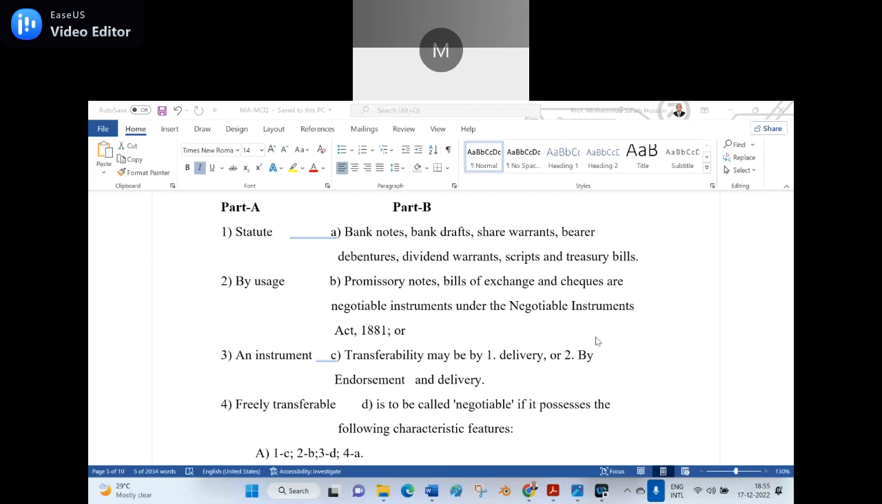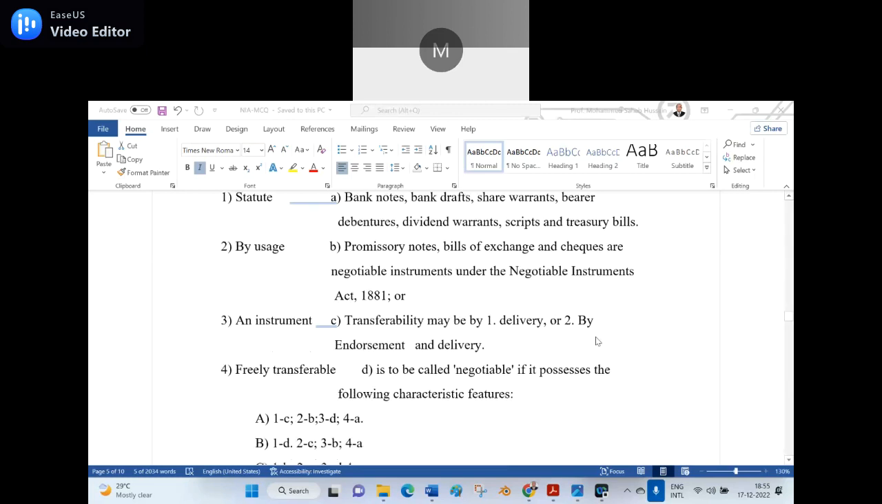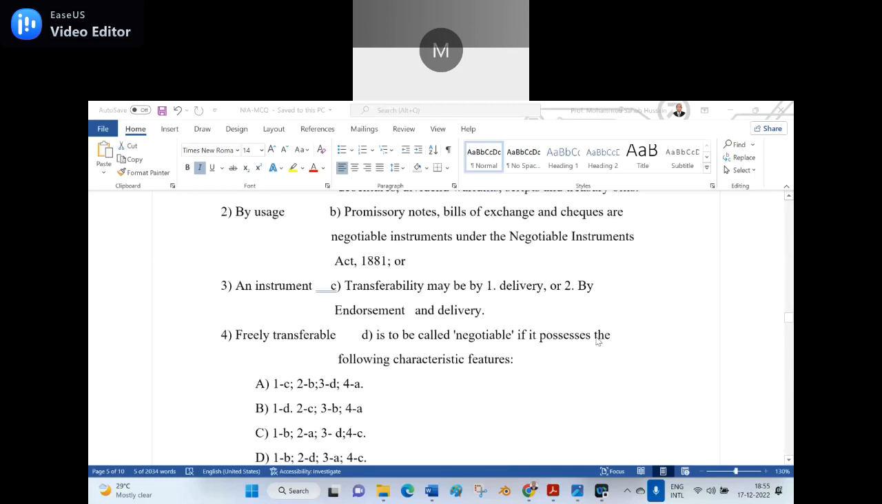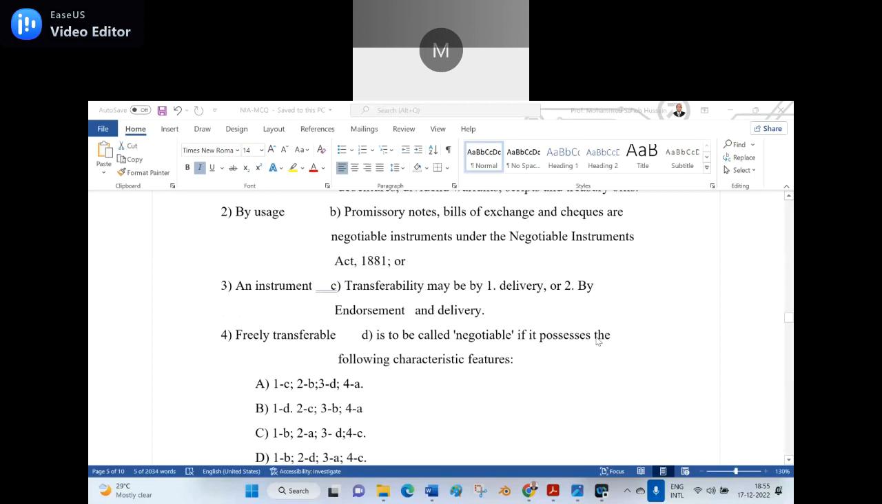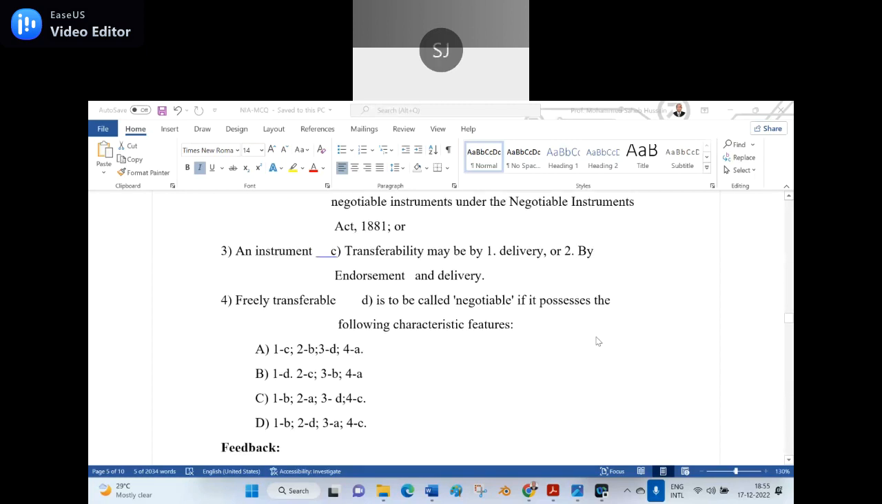So now part A, part B was there. Now here the options which I have given are: A, 1C, 2B, 3D, 4A. B, 1D, 2C, 3B, 4A. C, 1B, 2A, 3D, 4C. D, 1B, 2D, 3A, 4C. Which is the right option? Option D, 1B, 2D, 3A, 4C. Wrong.